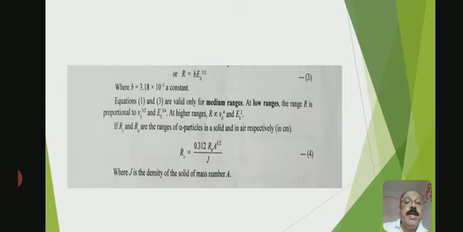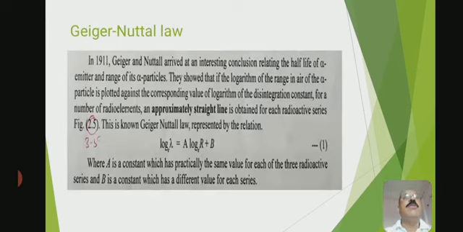If RS and RA are the ranges of alpha particles in a solid and in air respectively, then RS is equal to 0.312 RA times A to the power of 1 by 2 divided by rho, where rho is the density of the solid of mass number A. So this is about the Geiger law.